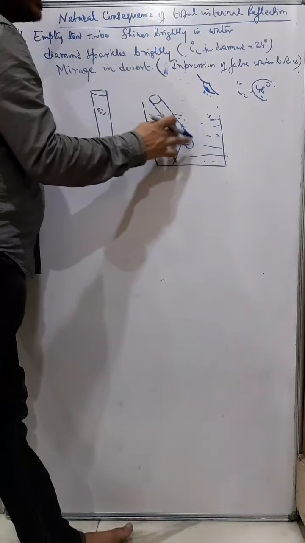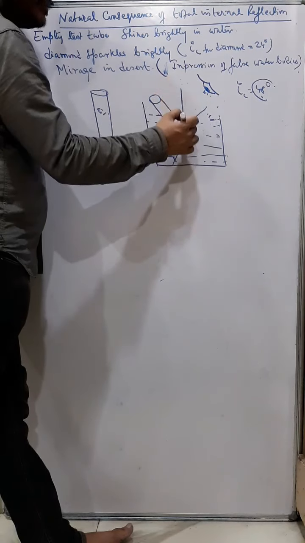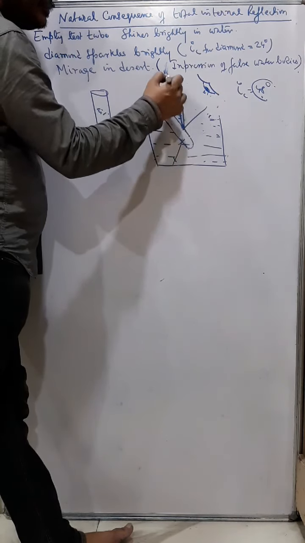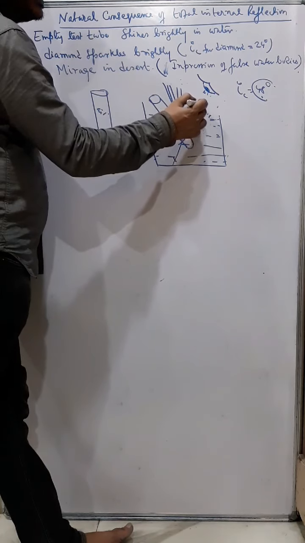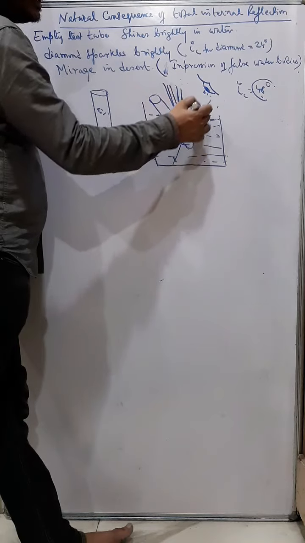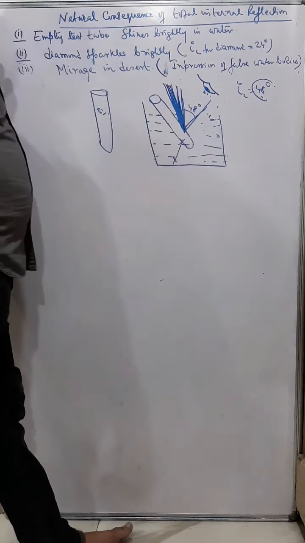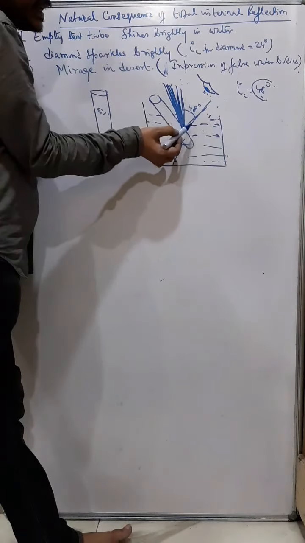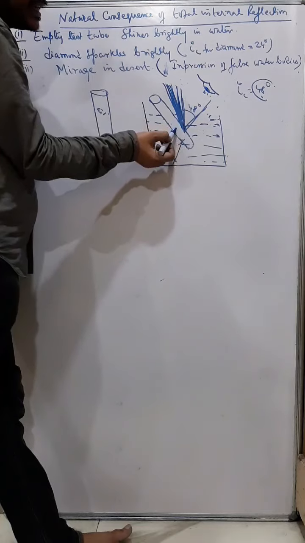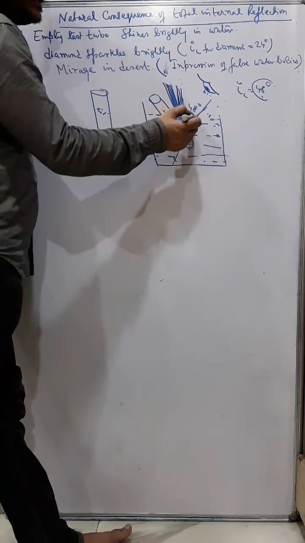But whichever rays of light are falling at greater than 48 degrees, so this is 48, and all these rays of light, with this as the normal, are falling at greater than 48 degrees. In this case the rays of light are travelling from water into the test tube, which has air inside, so that means travelling from denser to rarer, and the ray is falling at greater than the critical angle.